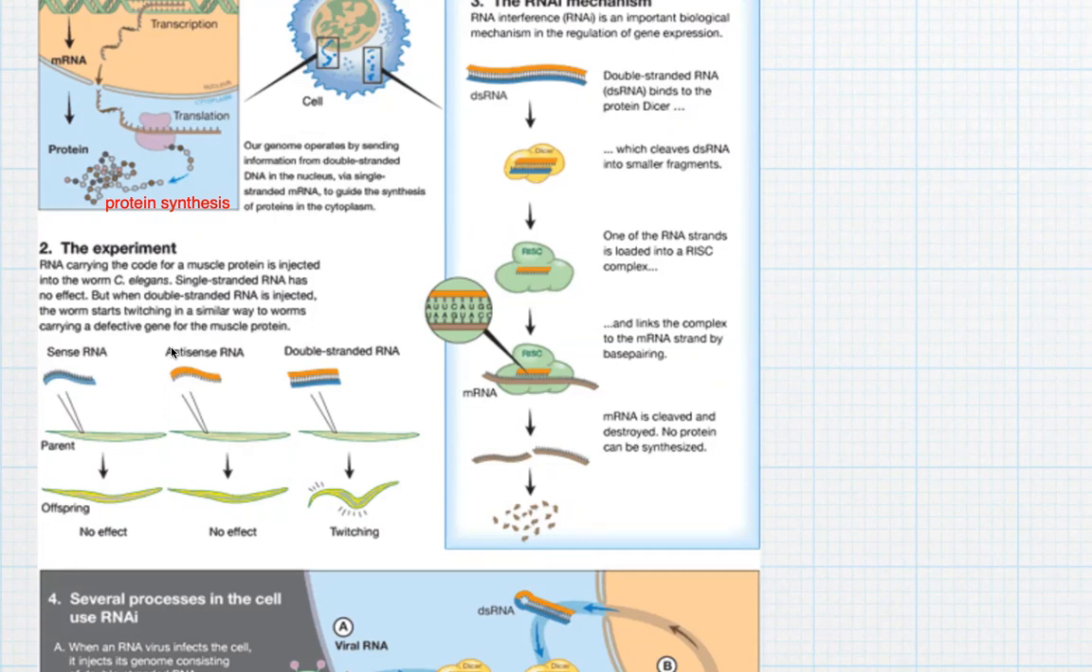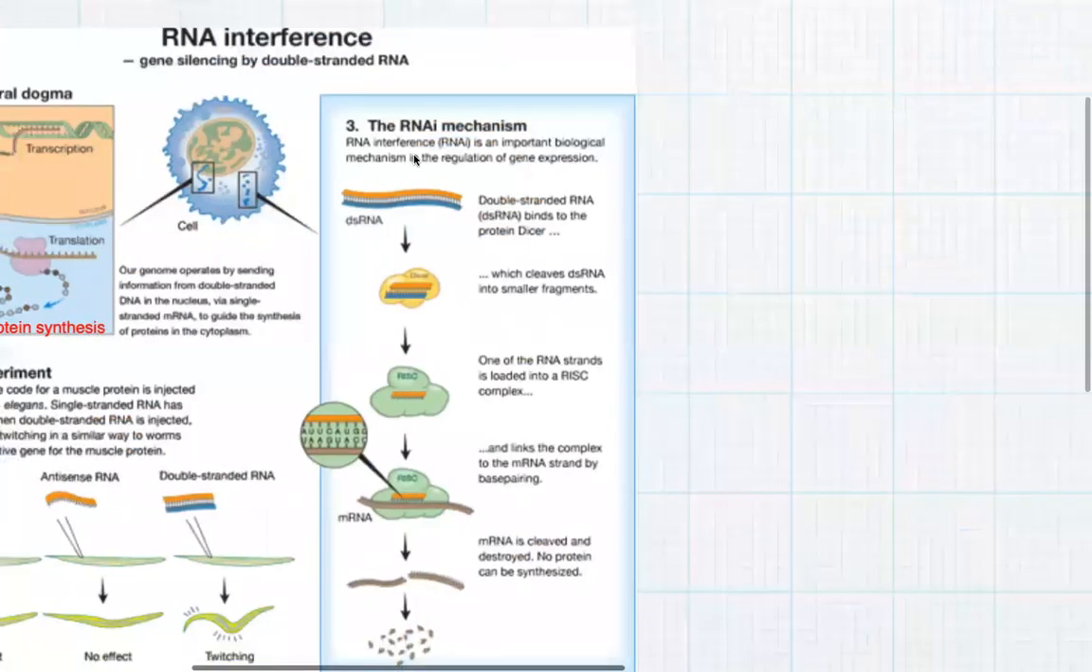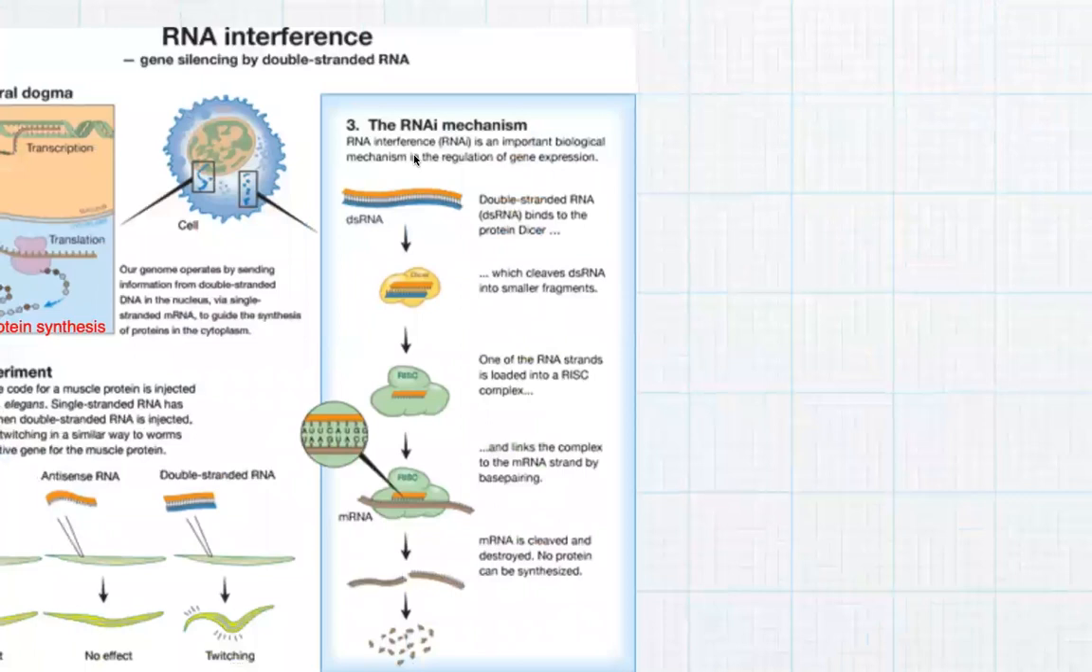This is RNA interference technology. The insertion of this RNA has changed the mechanism of protein synthesis. How did it show this? The RNA interference mechanism: RNA interference is an important biological mechanism in the regulation of gene expression. It is not trying to block or eliminate the genetic information, only to regulate gene expression.